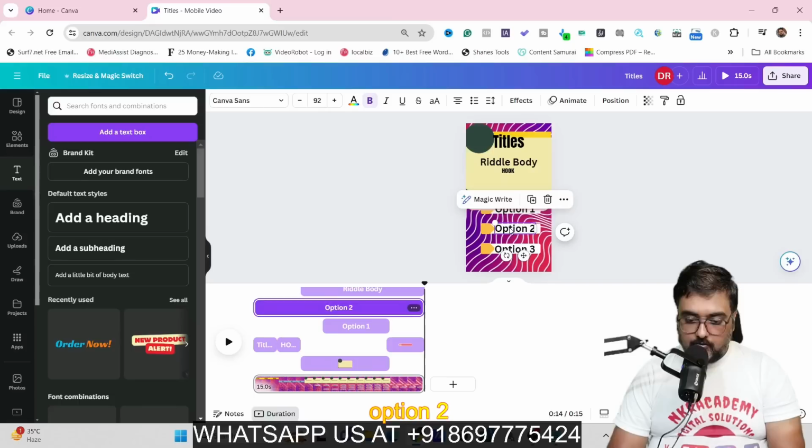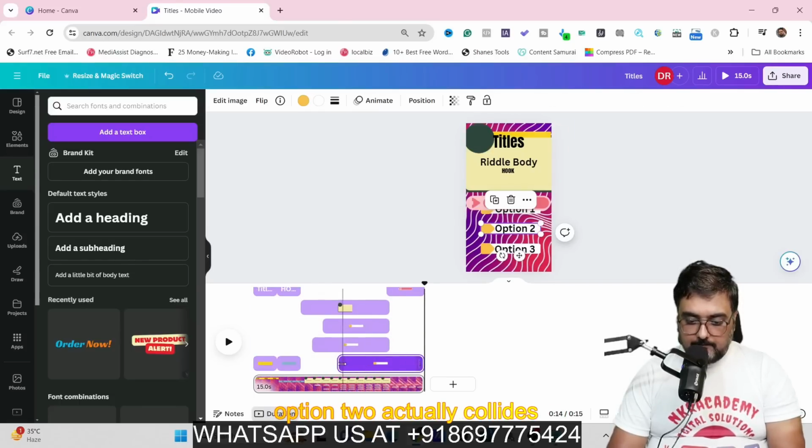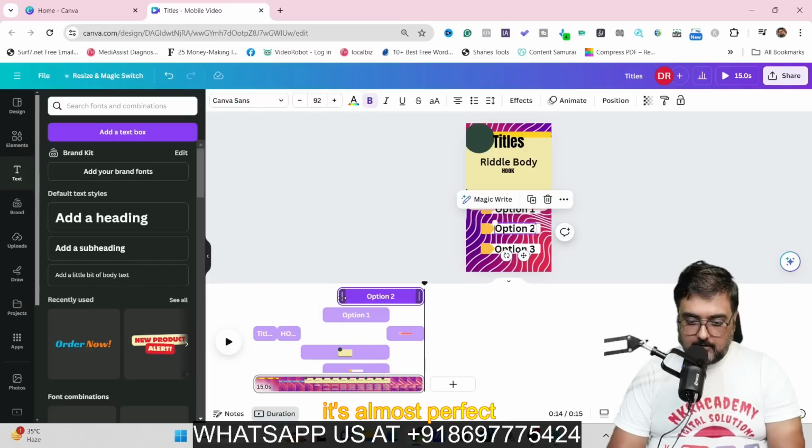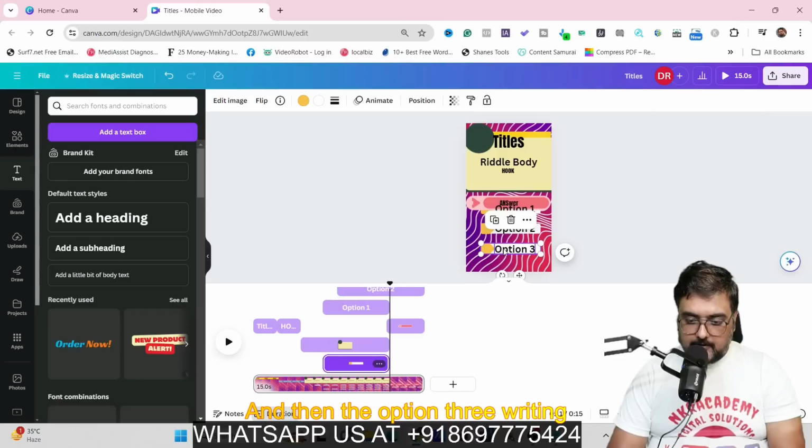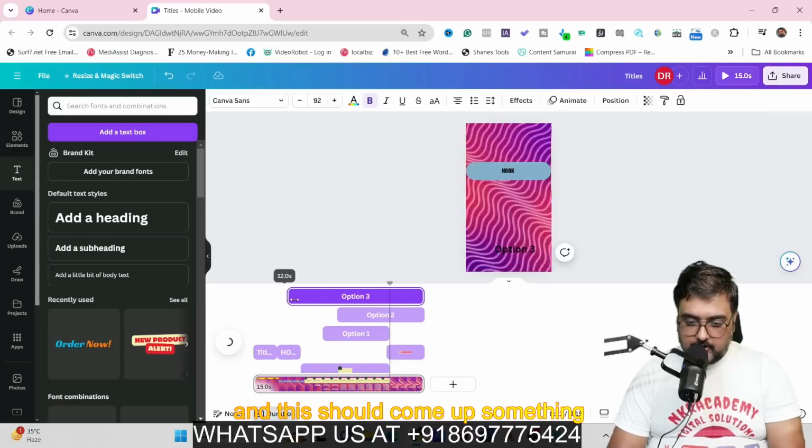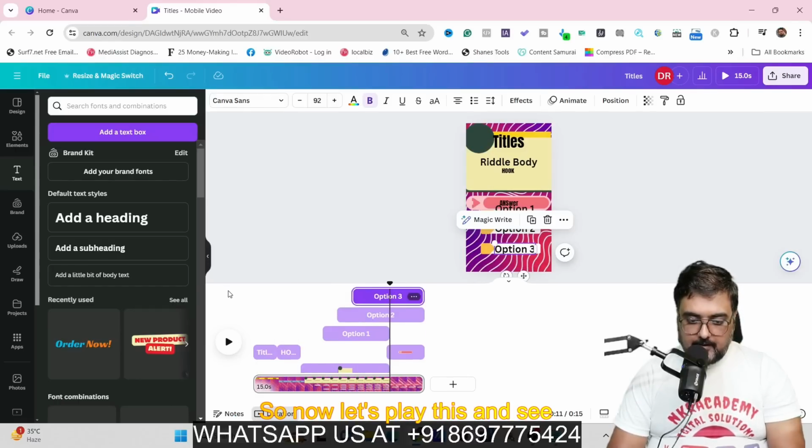Then again, option 2, we have to actually see whether option 2 actually collides with this or not. So it's around this point that we have it. So let's go ahead and do that. Yeah, it's almost perfect. Okay. And then the option 3 writing. And this should come up something like here. So now let's play this and see whether this happens perfectly or not.